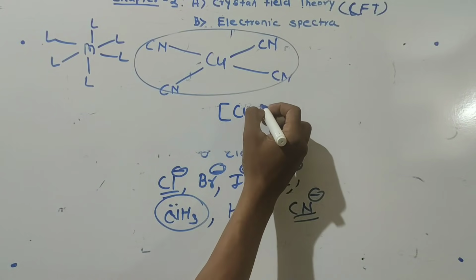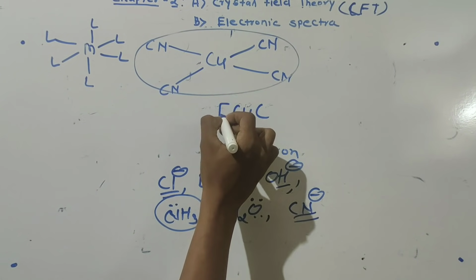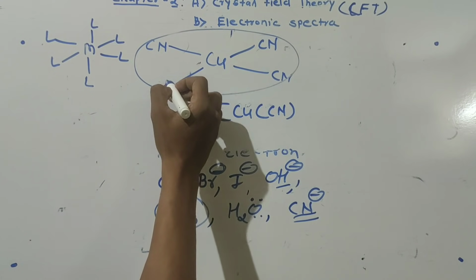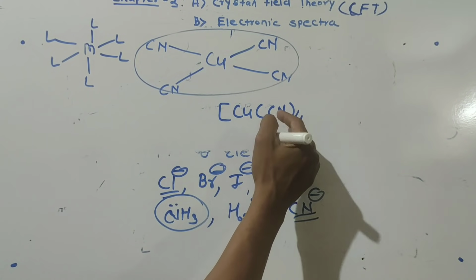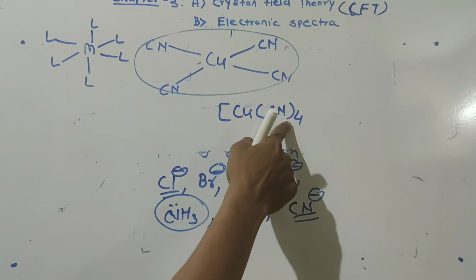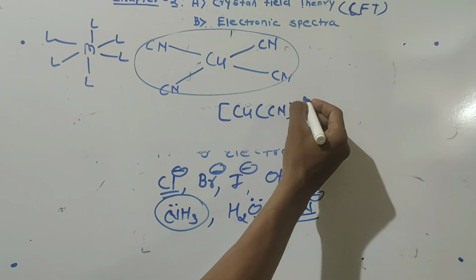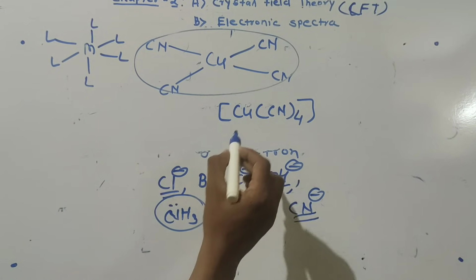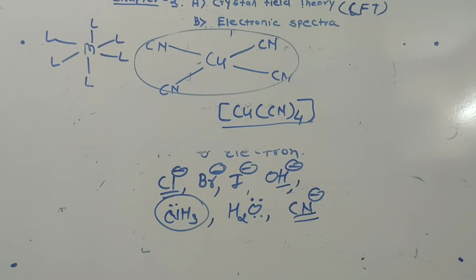And how may we write this? Copper in square brackets, CN. How many CN? 1, 2, 3, 4. The number of ligands is written at the bottom, and the bracket is completed. So Cu(CN)4. This is one of the coordination compounds.